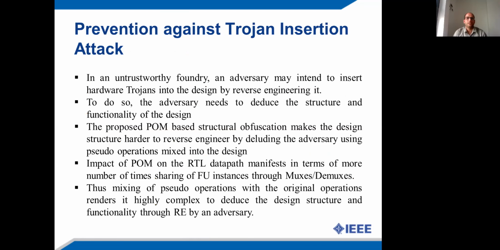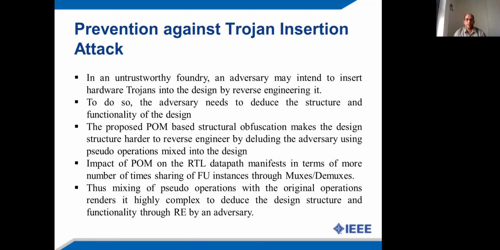Now coming to the prevention against Trojan insertion attack using the proposed approach. The Trojan can be inserted in an untrustworthy foundry by an adversary by reverse engineering the functionality of the design. Once the attacker succeeds in finding the original functionality of the design, he can easily insert a Trojan at safer places.